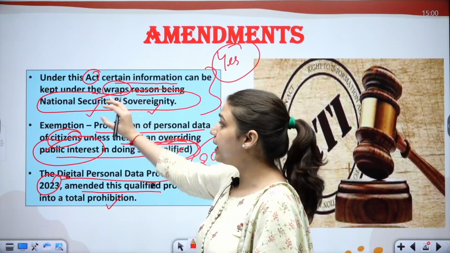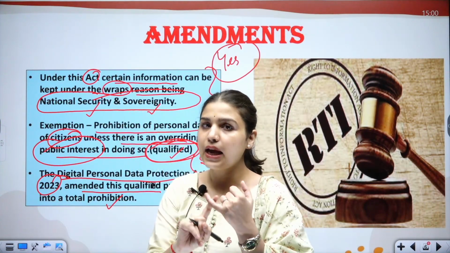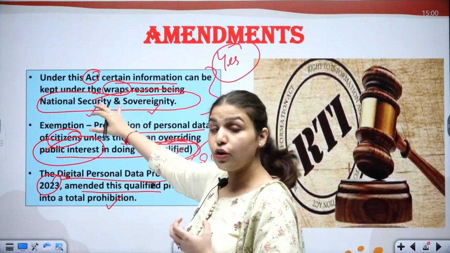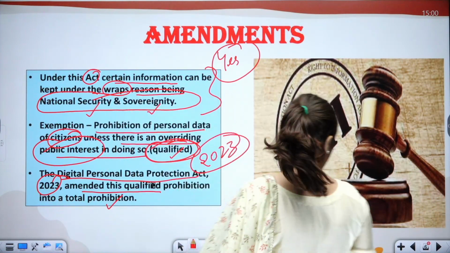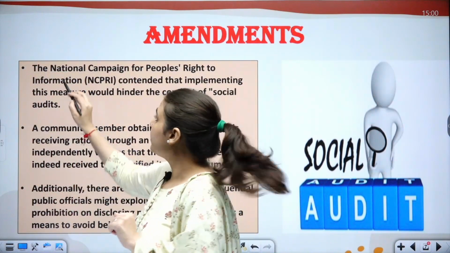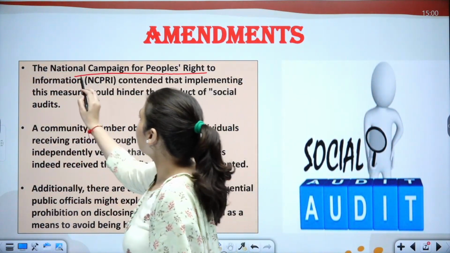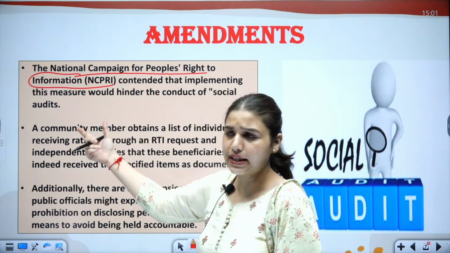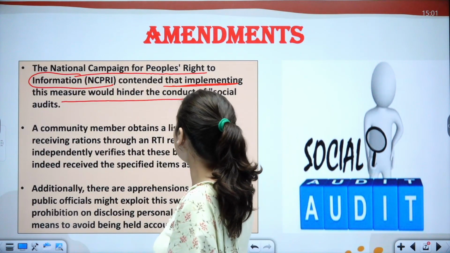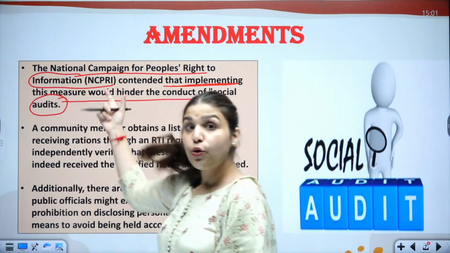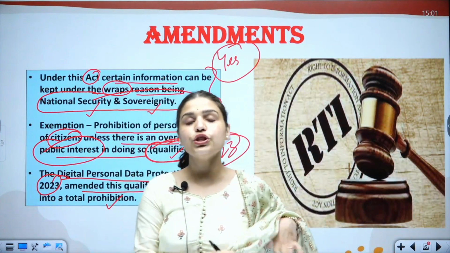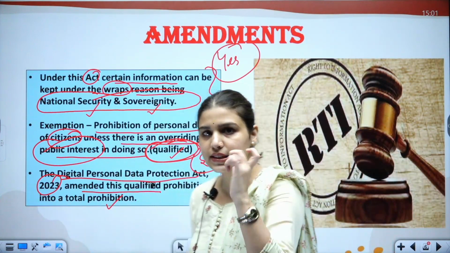And also under this act, certain information we have seen can be kept in secrecy or hidden if it is in the interest of national security and sovereignty. Now talking about the amendment, this is one more thing. The National Campaign for People's Right to Information, popularly known as NCPRI, contended that implementing this measure would hinder the conduct of social audit. Which measure? This Data Protection Act of 2023, which prohibits the release of the citizens' data.